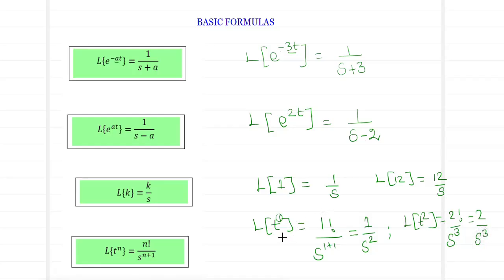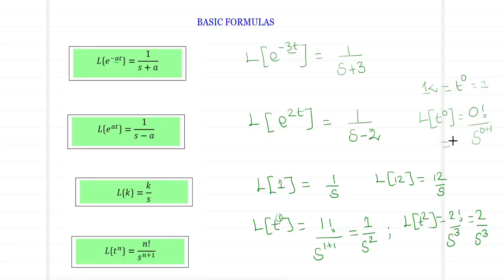Now, how can we identify this with a constant? Any constant 1 or whatever be the value of k can be written as t to the power of 0. Anything power 0 is going to be equal to 1. And so, what will be Laplace of t to the power of 0? It will be 0 factorial divided by s to the power of 0 plus 1.